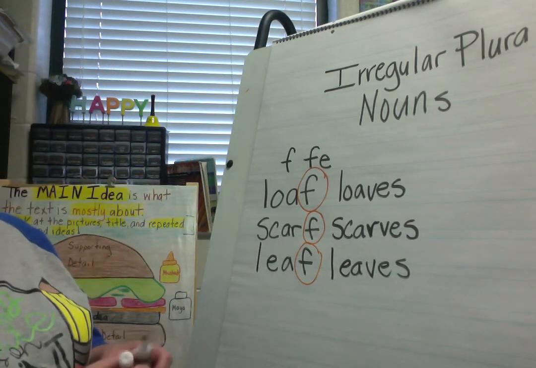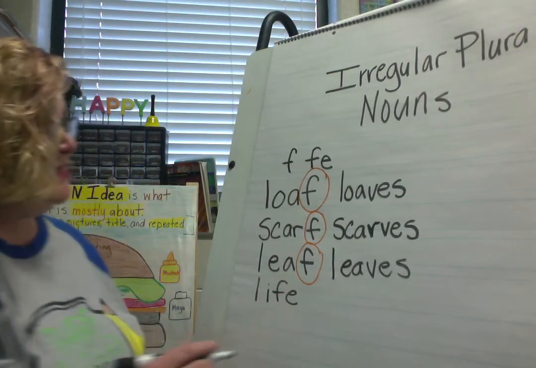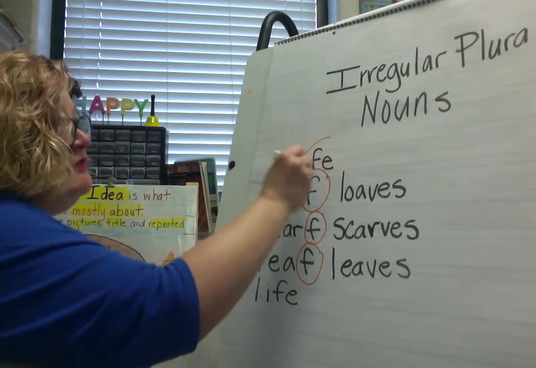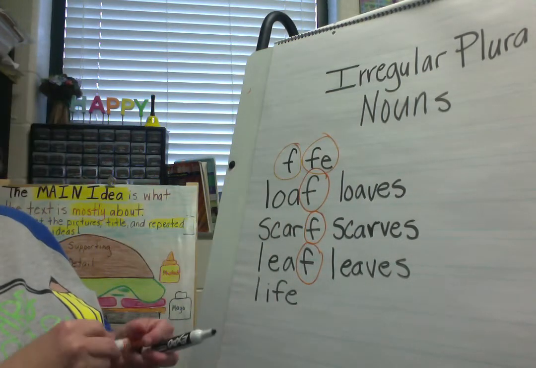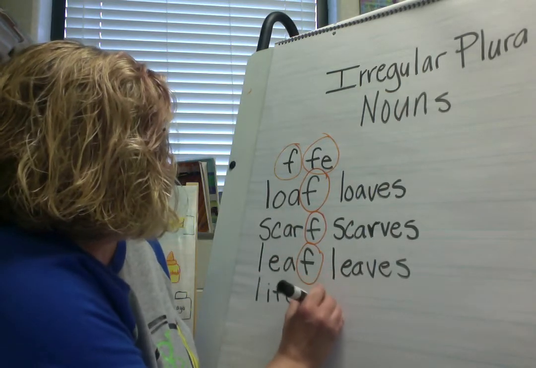If I have the word life, it ends in an F-E. Here we have words that end in an F or an F-E, and to make them plural, you drop the F or the F-E. Life is going to become lives.